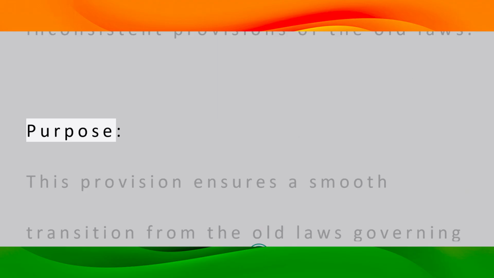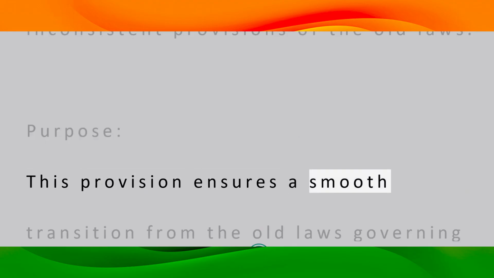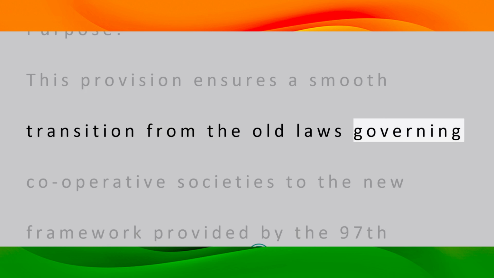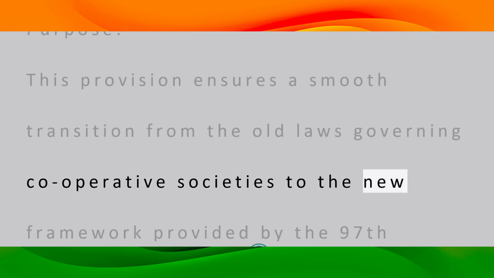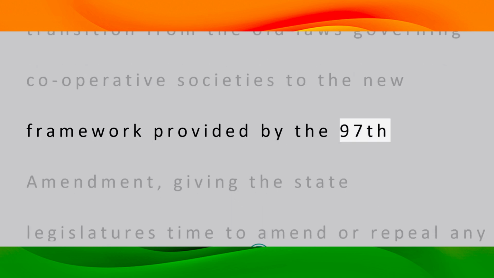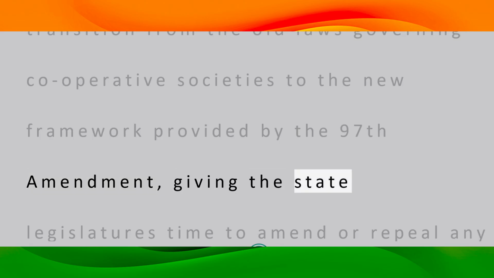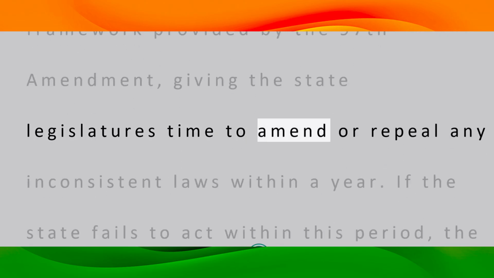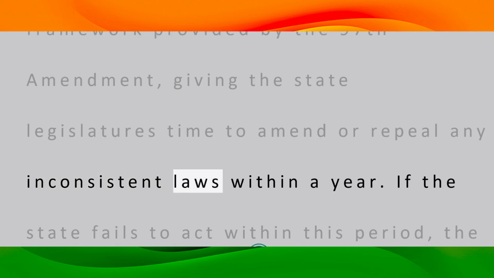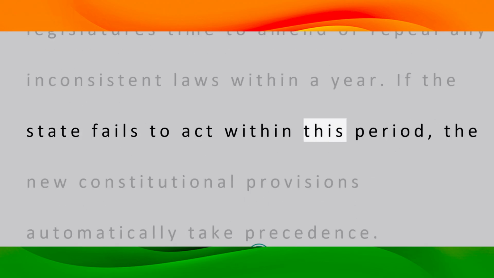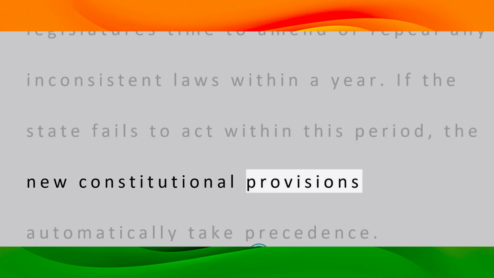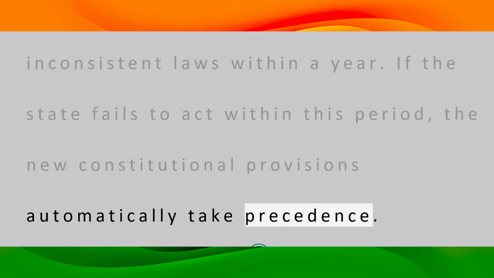Purpose. This provision ensures a smooth transition from the old laws governing cooperative societies to the new framework provided by the 97th Amendment, giving the state legislatures time to amend or repeal any inconsistent laws within a year. If the state fails to act within this period, the new constitutional provisions automatically take precedence.